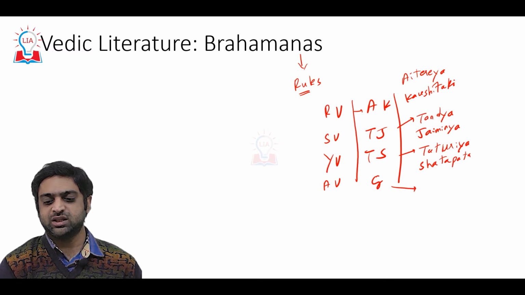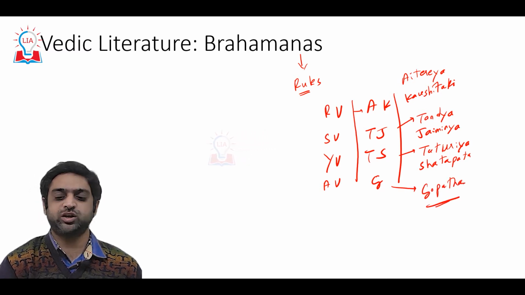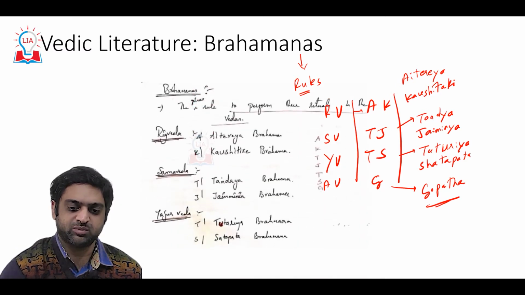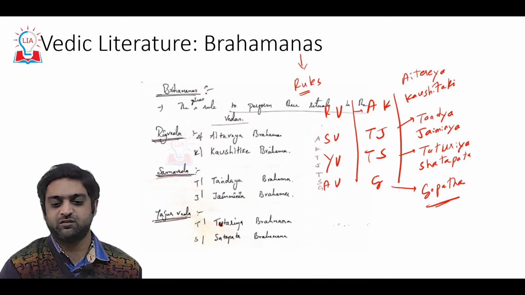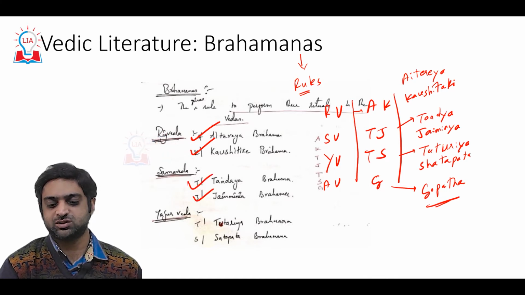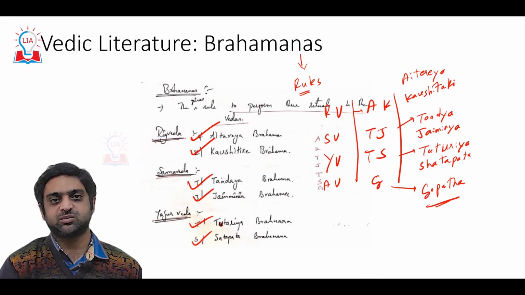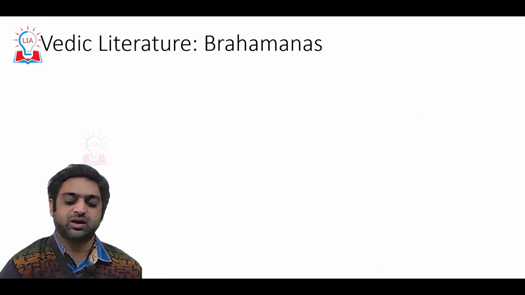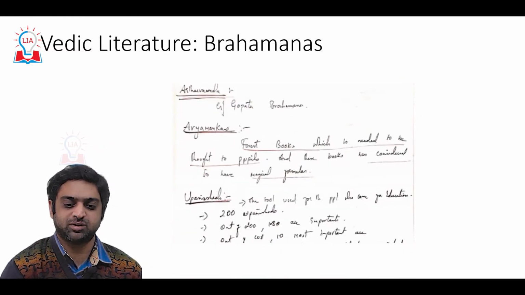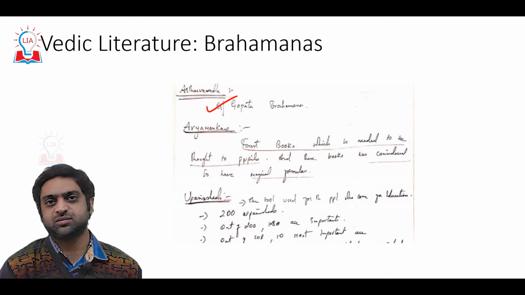And Atharva Veda has the Gopatha Brahmana. You need to know these names for prelims purpose. So again, Aitareya and Kaushitaki for Rig Veda, Tandya and Jaiminya for Samaveda, Taittiriya and Shatapatha for Yajurveda, and the Gopatha Brahmana for Atharva Veda.